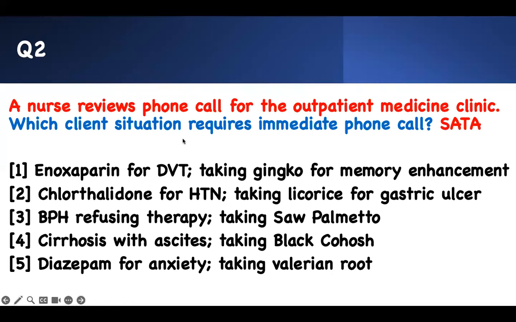Select or apply. Which client situation requires immediate phone call? And next, review phone calls for the outpatient medicine clinic. Whose situation is bad? It's a prioritization. If you see something that is contraindicated, that's your right answer. Aspirin for DVT, okay, that's good. While you're taking ginkgo for memory, well, you're going to bleed. I need to intervene.